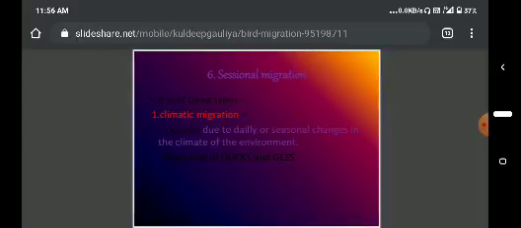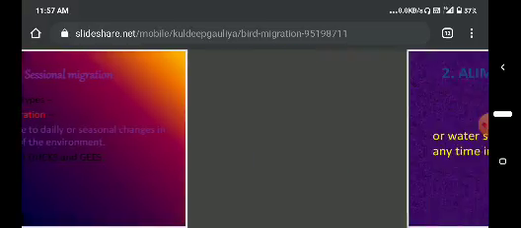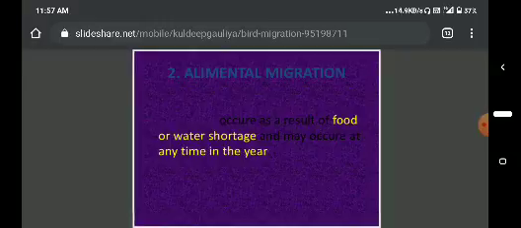And seasonal migration. According to the season, the birds can choose migration. That type of migration is called seasonal migration. The first one, these are the three types. First one, climatic migration. Due to daily or seasonal change in the climate of the environment, climatic migrations take place. Generally the ducks and geese show seasonal migration.